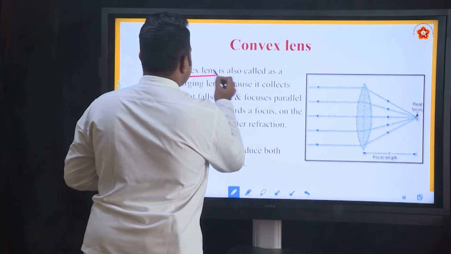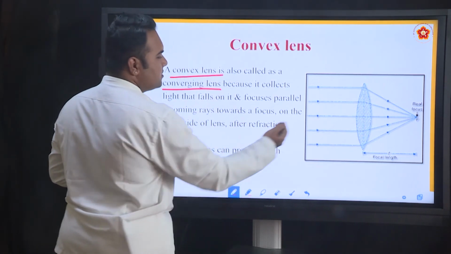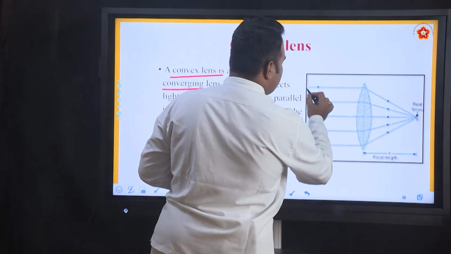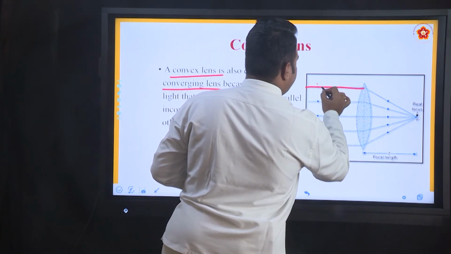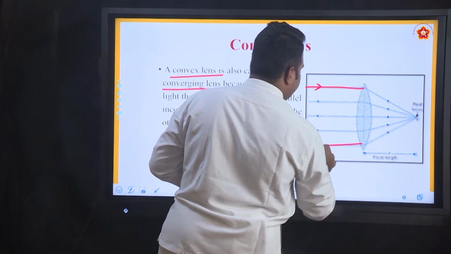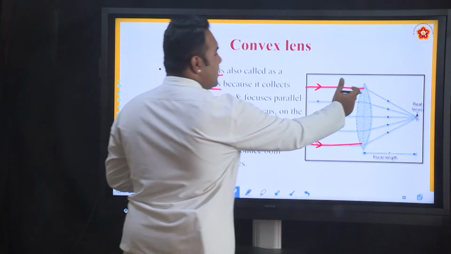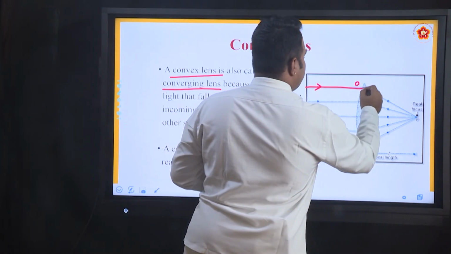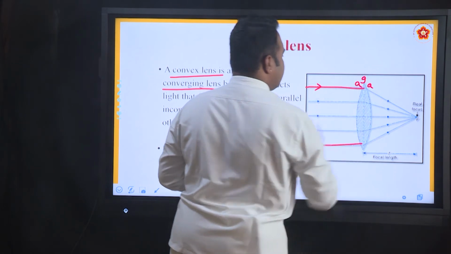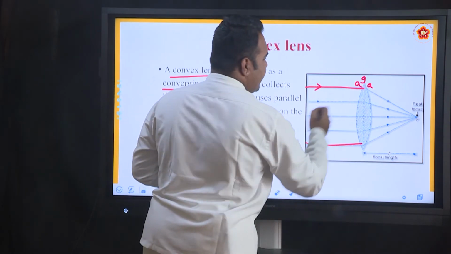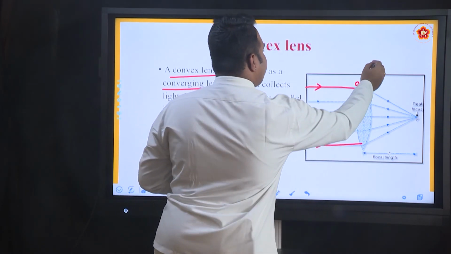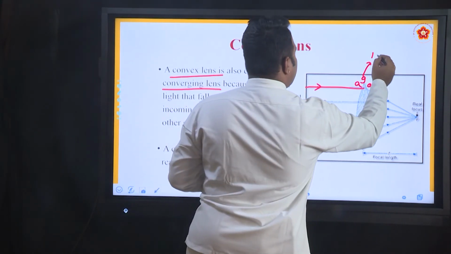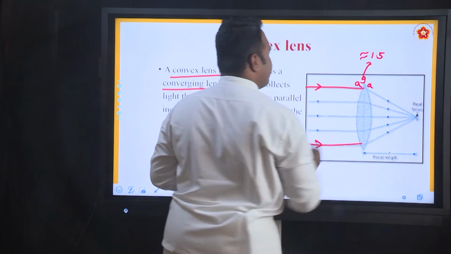A convex lens is also called a converging lens because of the obvious phenomenon that parallel rays of light falling on the lens, because of the curvature of the lens being in this particular way, converge. So air, glass, air. These lenses are made of a special kind of glass having a refractive index near 1.5 approximately.